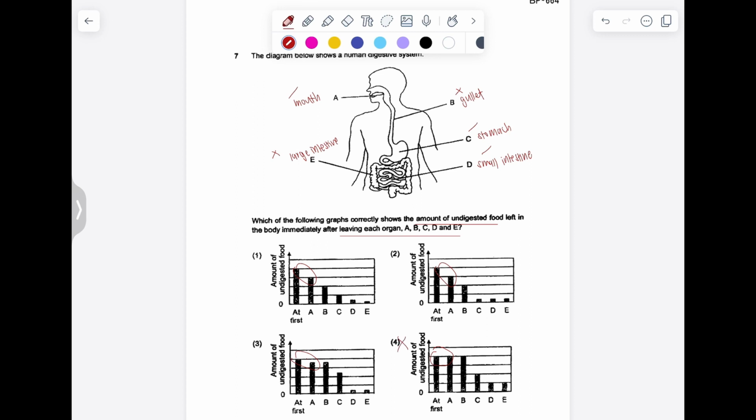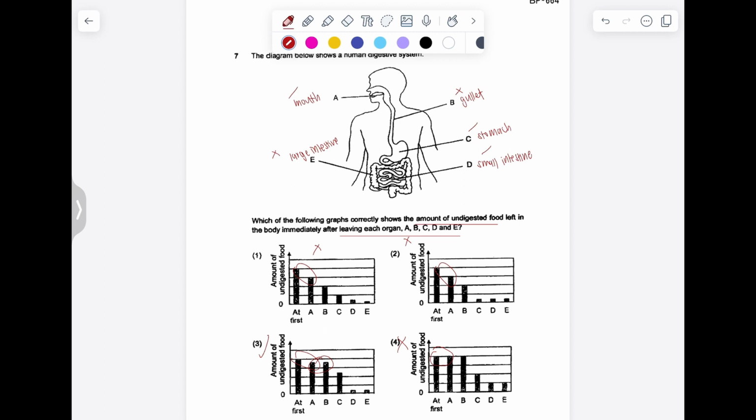So 4 is wrong because there should be digestion in the mouth. As for B, B is the gullet. There is no digestion here, so the amount of undigested food leaving the gullet should be the same. So that eliminates 1 and 2 as well. So 3 is the answer.